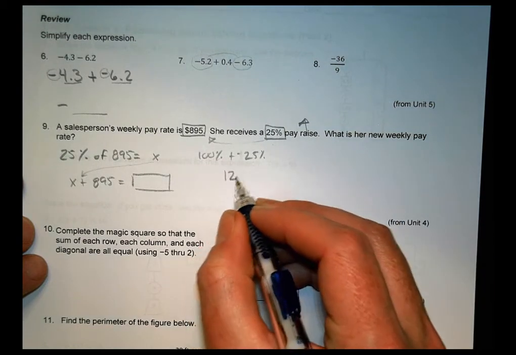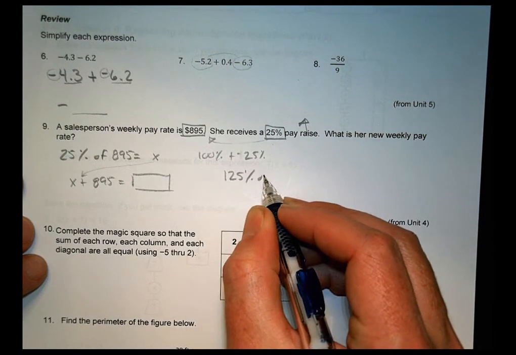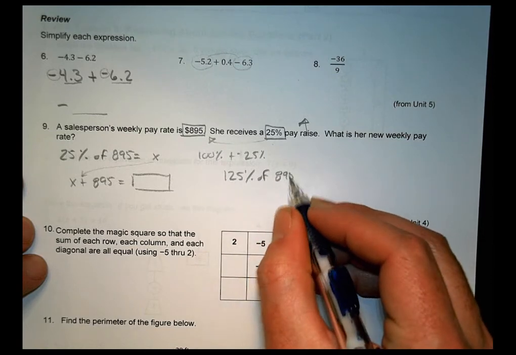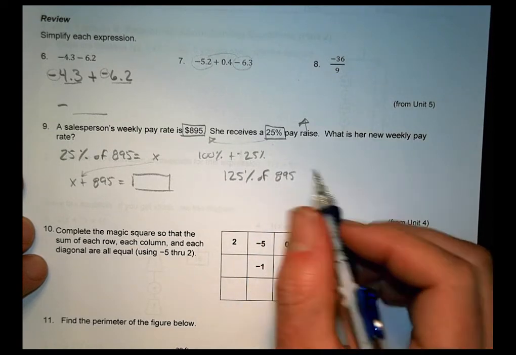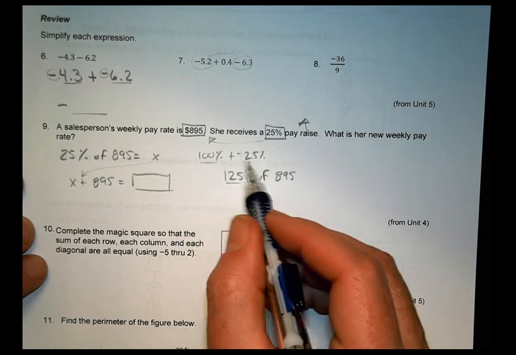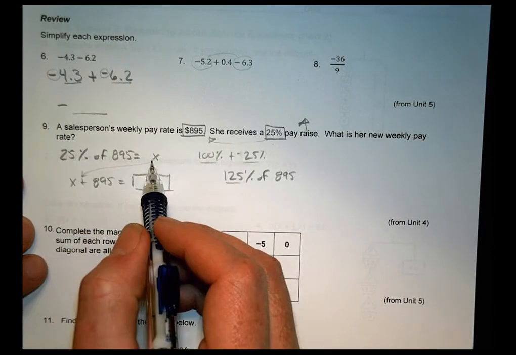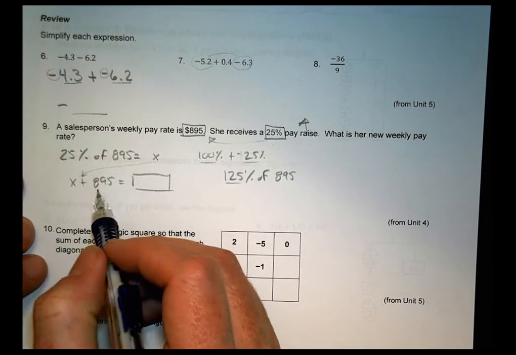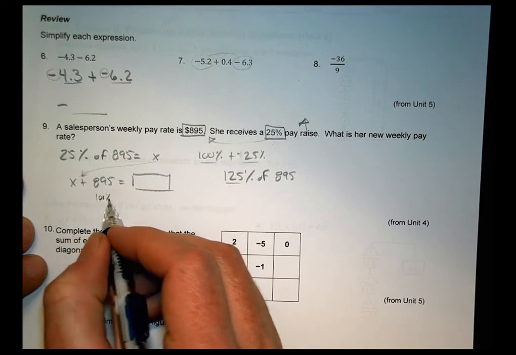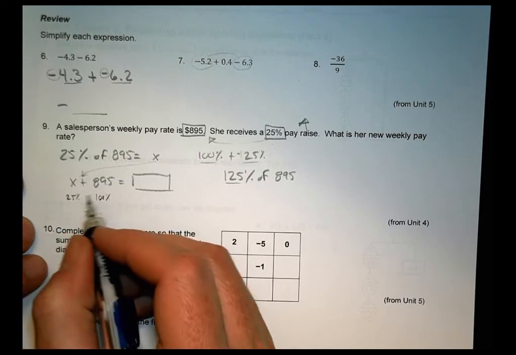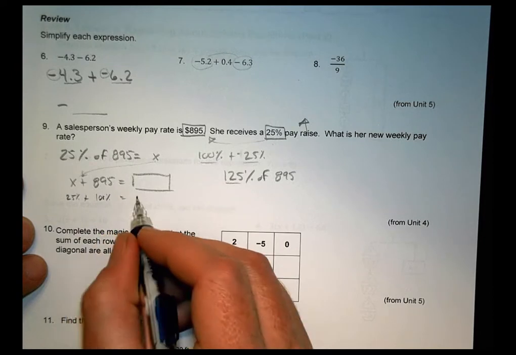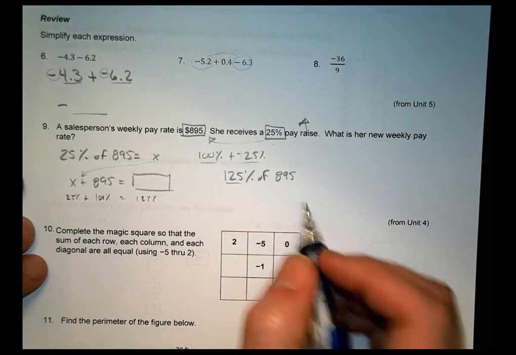So I actually want to find out 125% of 895, and that'll give me the direct answer because here I'm adding 25% to 100, because this is 100% and this will be the 25%. So it's the same thing, but I can just do it directly.